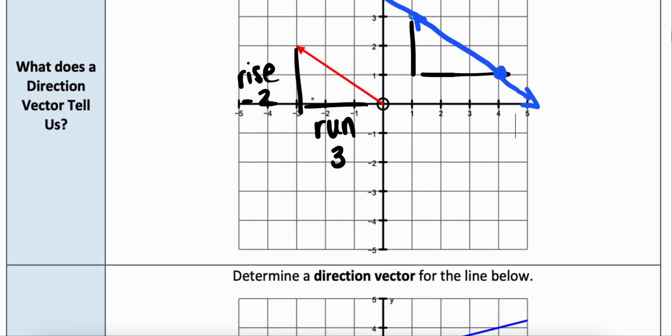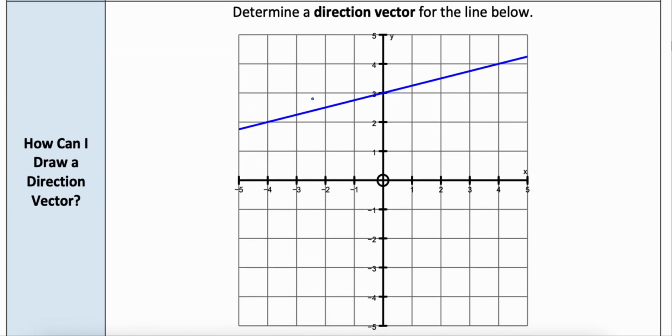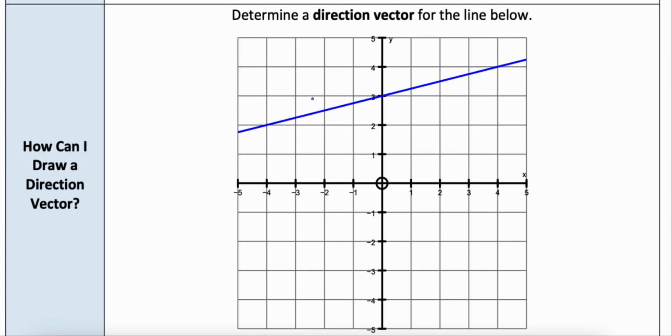So how can you draw the direction vector? Well, you can determine a direction vector from any line. Again, we want to think about sort of a slope. If you were trying to find the slope of a line back in grade 9, we would pick 2 points. We would pick a point that had nice whole numbers as our coordinates, and then we would pick another point on that line. In this case, I'm going to choose the point up here on the right hand side. So if I was looking for the rise and the run, again, I could say, hey, this is going to go up 1. This is going to go over 4.